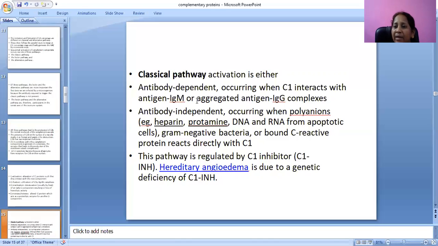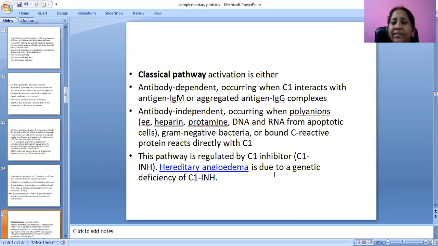In this classical pathway, as discussed first, it is antibody dependent, when C1 interacts with antigen-IgM or immunoglobulin G, forming antigen complexes.